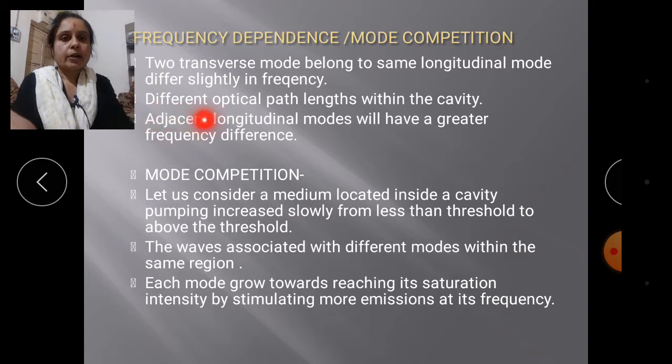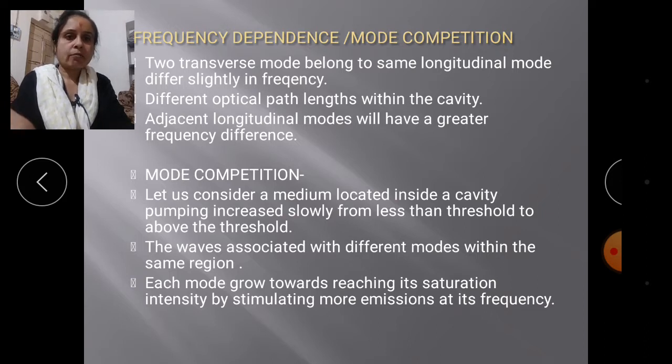Different optical path lengths within the cavity will occur. So adjacent longitudinal modes will have a greater frequency difference between the transverse and longitudinal modes, because of the path difference created by the different optical path lengths in the cavity.